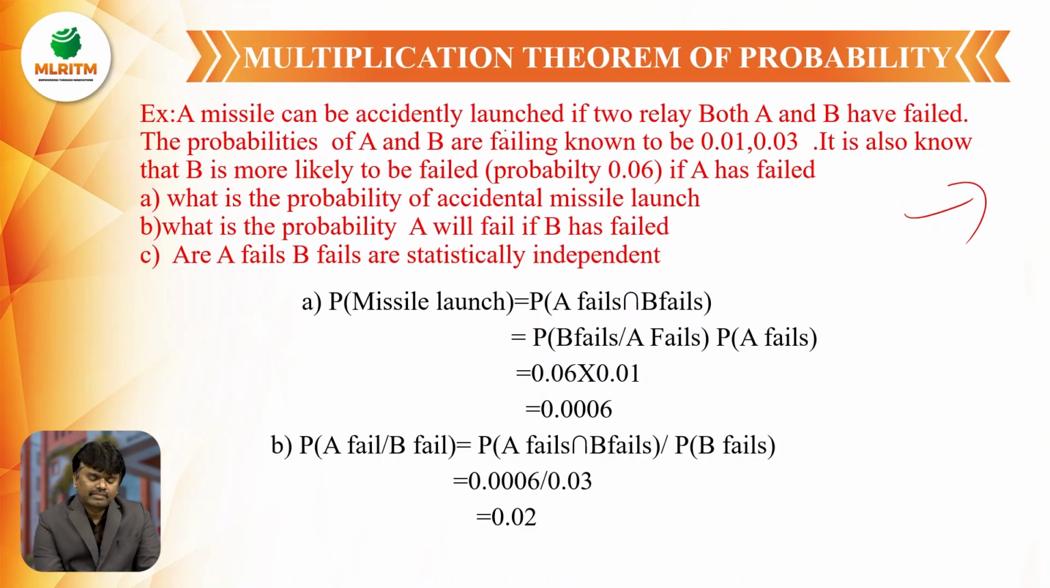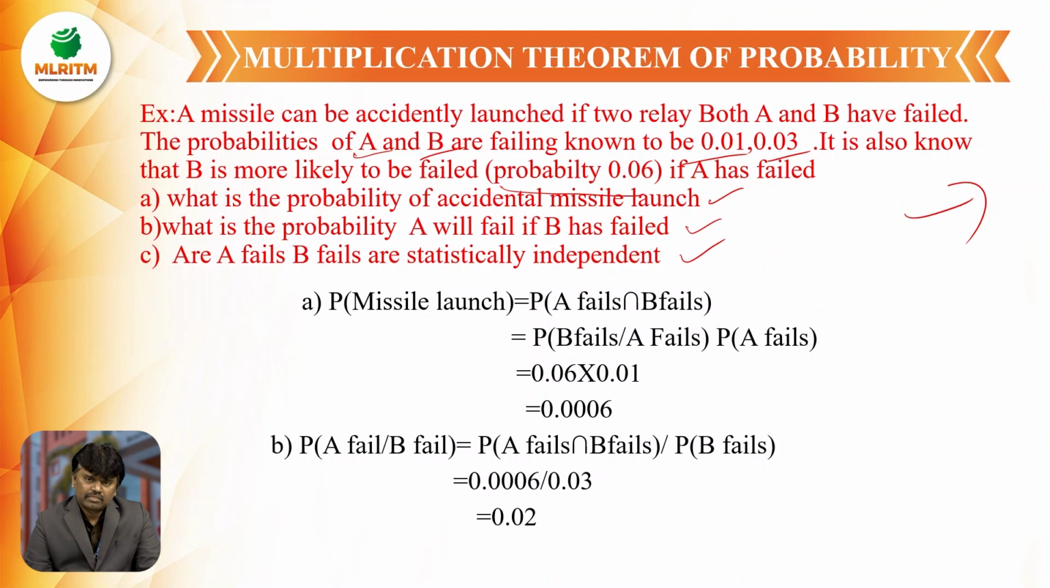A missile can be accidentally launched if two relays, both A and B, have failed. The probabilities of A and B failing are known to be 0.01 and 0.03. It is also known that B is more likely to fail, with probability 0.06, if A has failed. What is the probability of accidental missile launch? What is the probability A will fail if B has failed, or if A fails and B fails are statistically independent?